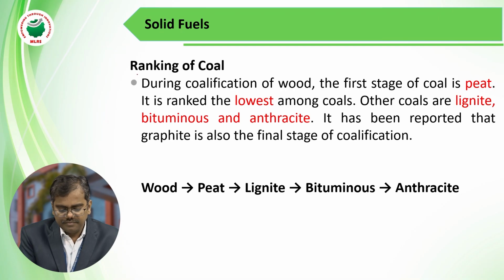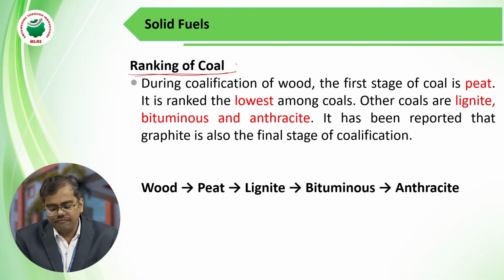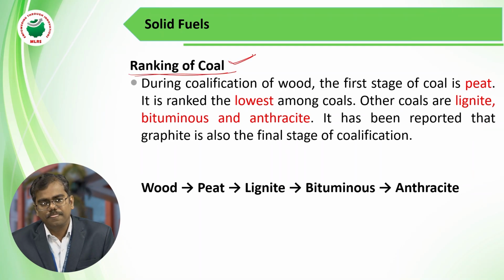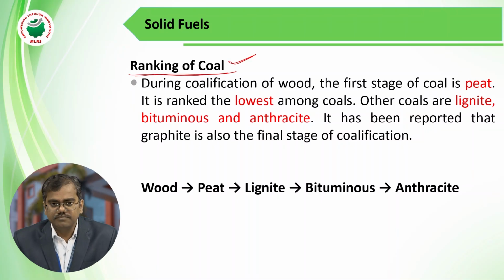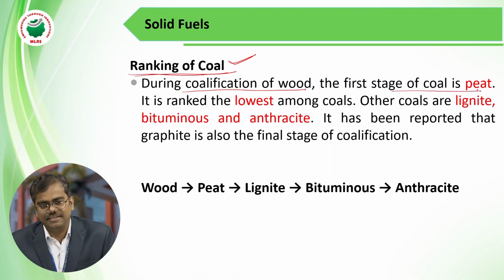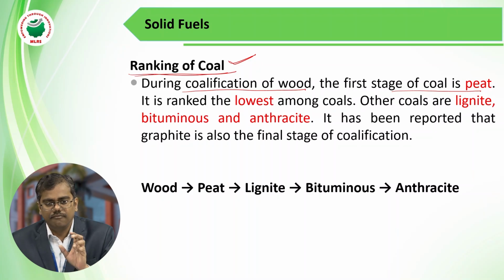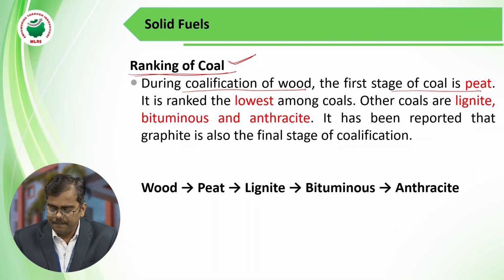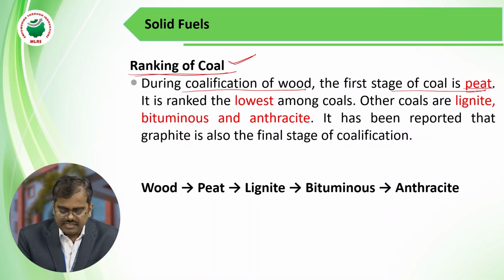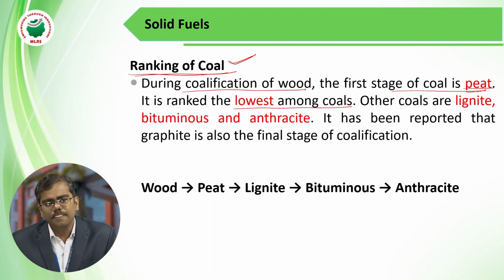Therefore, ranking of coal. During the coalification of wood, the first stage of coal is peat. The wood materials, plant materials or animal material are slowly converted into peat, and it is ranked lowest among the coals.